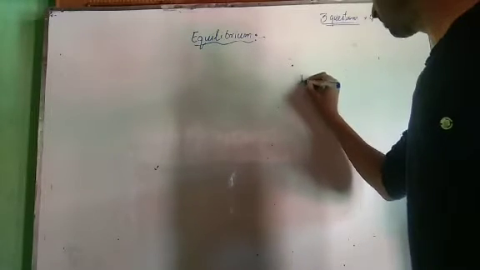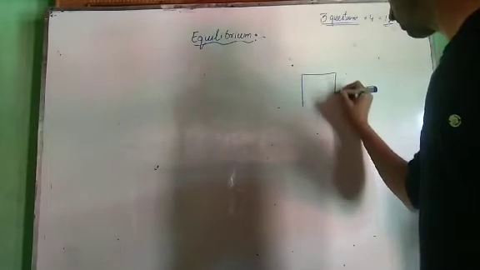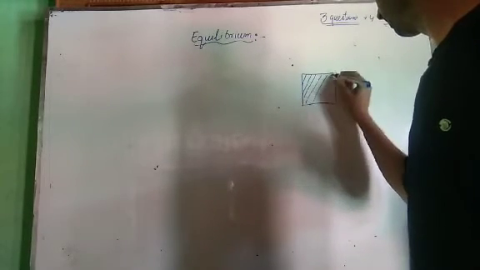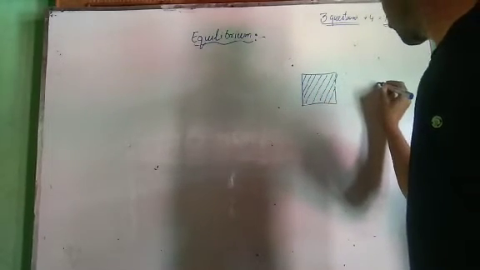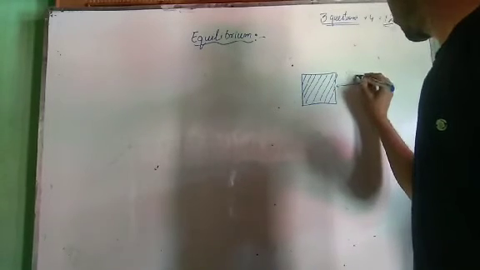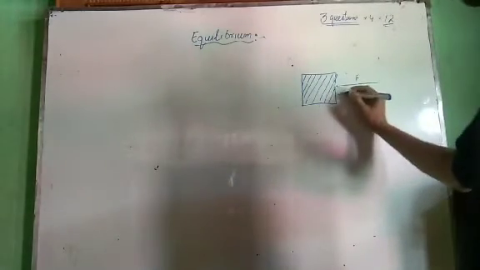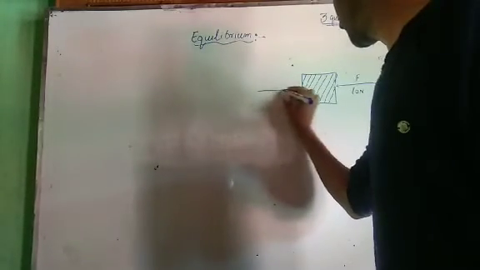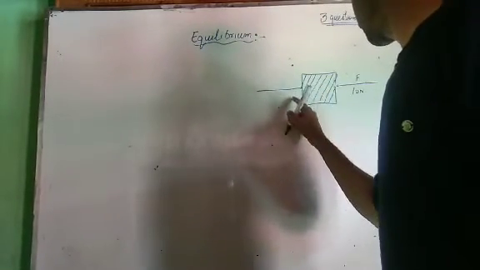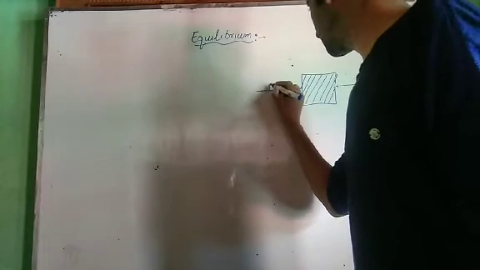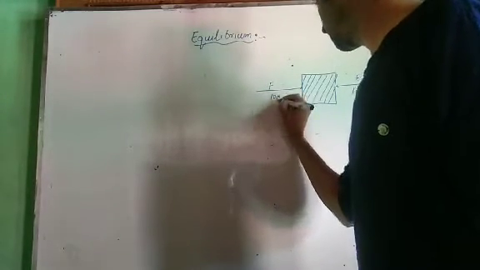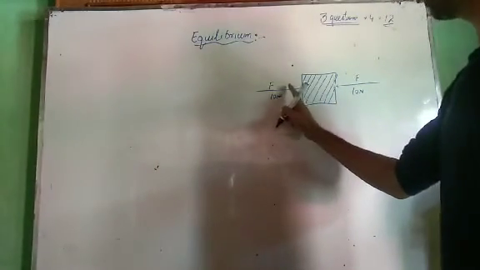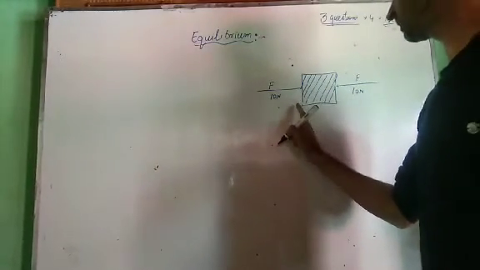Now see, if we take a block of wood, if we take a log of wood, this is a log of wood. Now to this log of wood, if I apply force from this side, let the force applied on this side to displace this block of wood is 10 Newton. And if the same force is applied from this side to displace this block of wood to the right direction, that's a force of 10 Newton. Now tell me whether this block of wood gets displaced or not, whether it will move in the forward direction or in the backward direction.